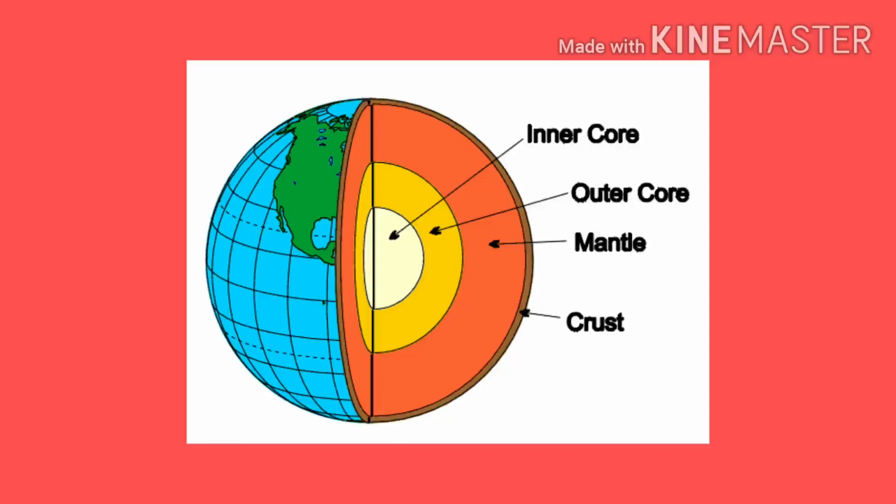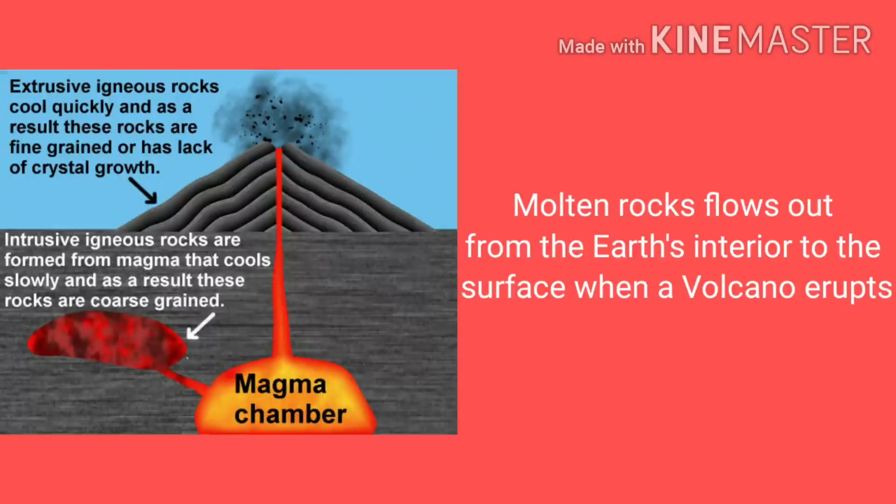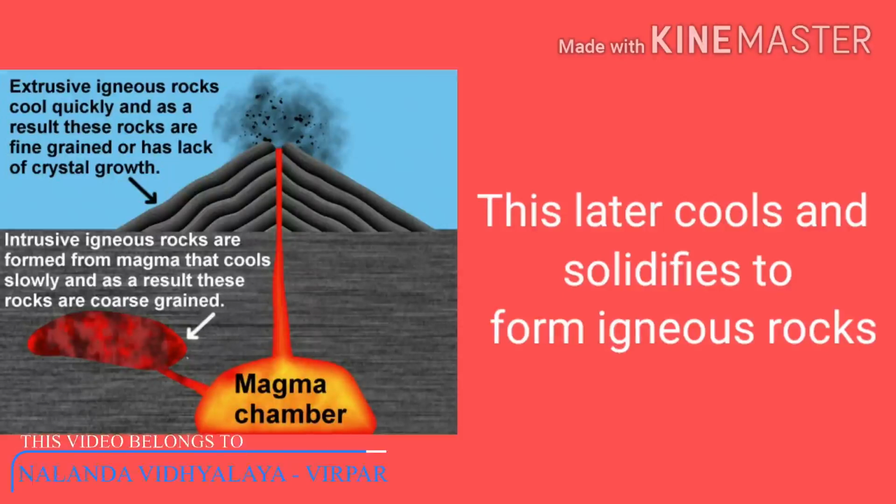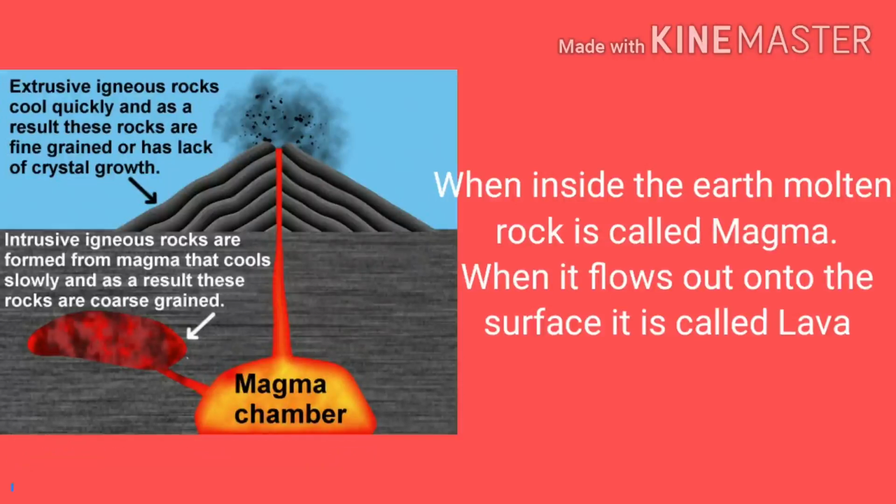The outer core of the earth is made up of molten rock. Molten rock means hot and liquid form of rock. These molten rocks flow out from the earth's interior to the surface when a volcano erupts. This later cools and solidifies to form igneous rocks. When inside the earth, molten rock is called magma, and when it flows out on the surface, it is called